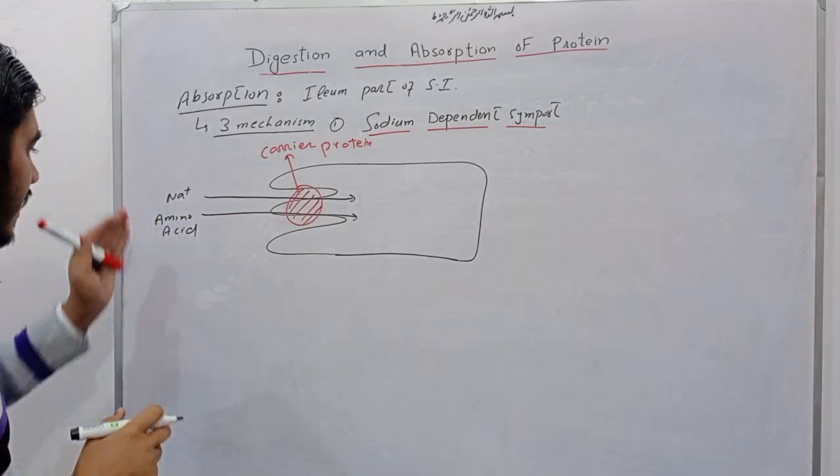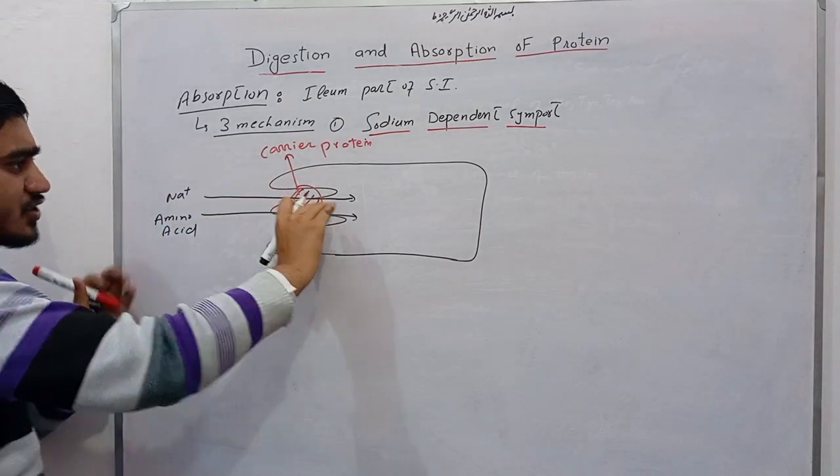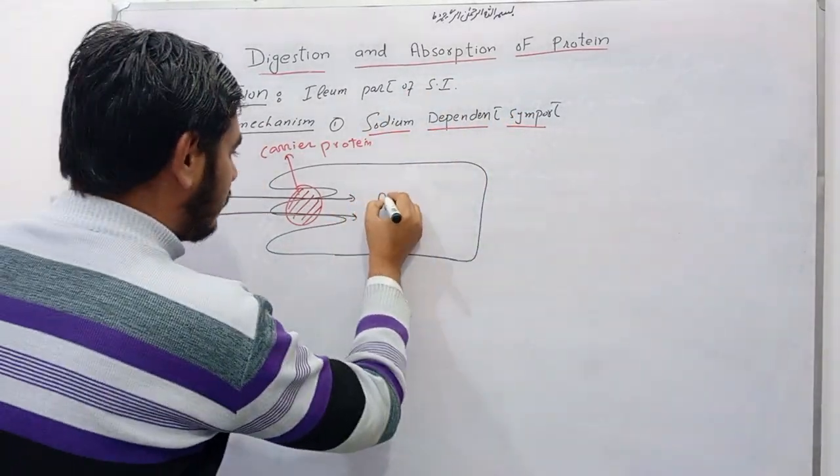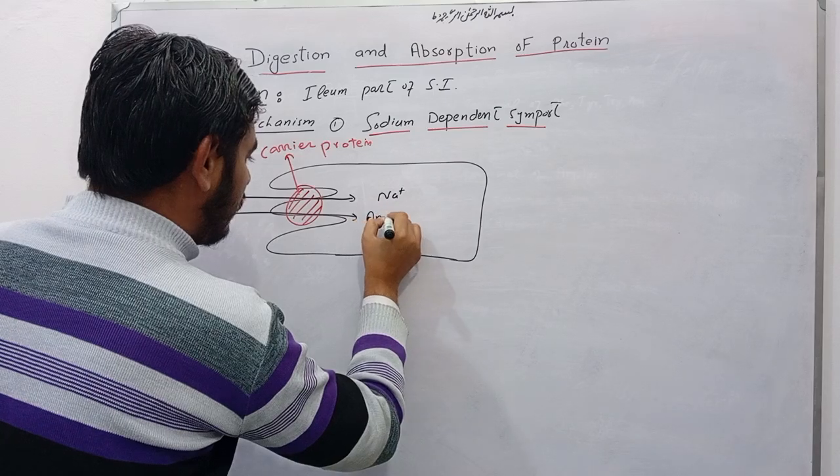As sodium and amino acid move along in the same direction, it is called symport.